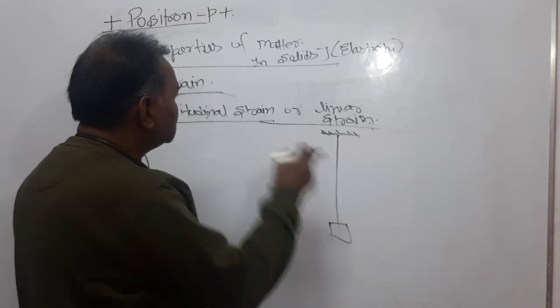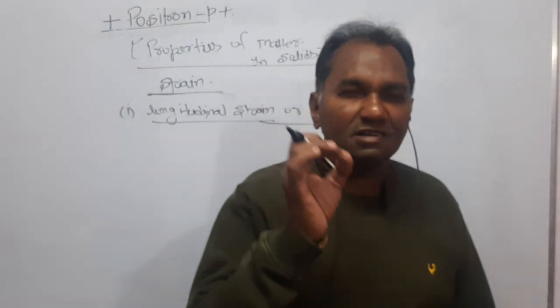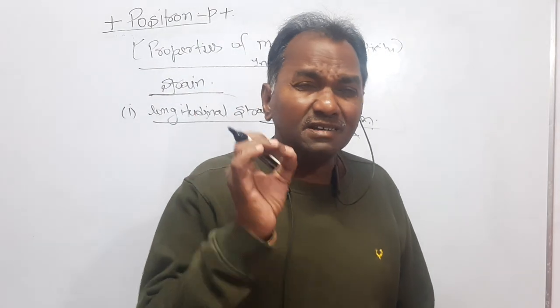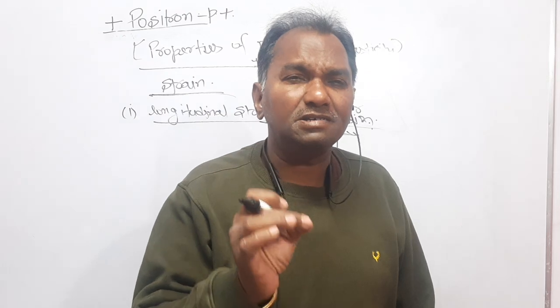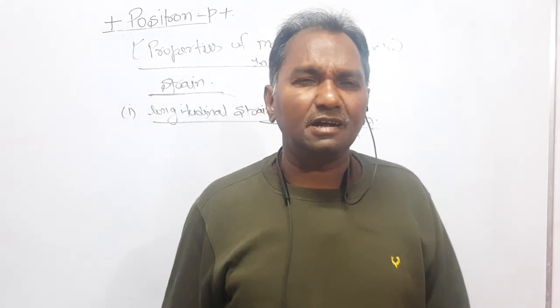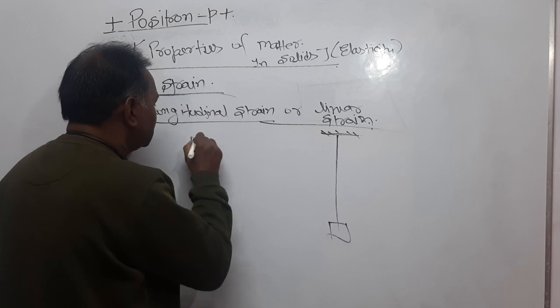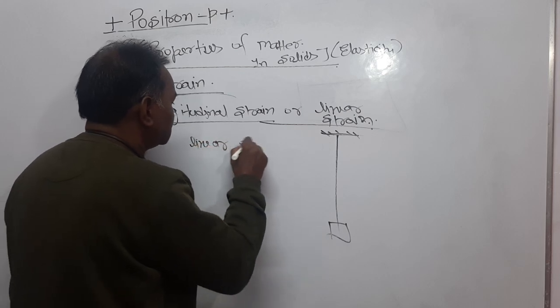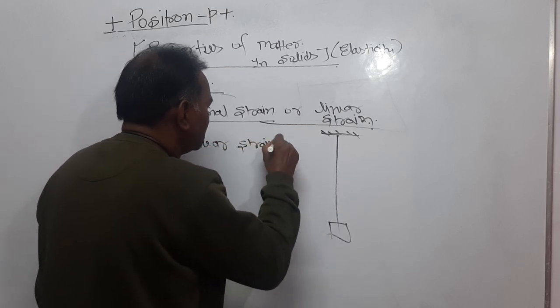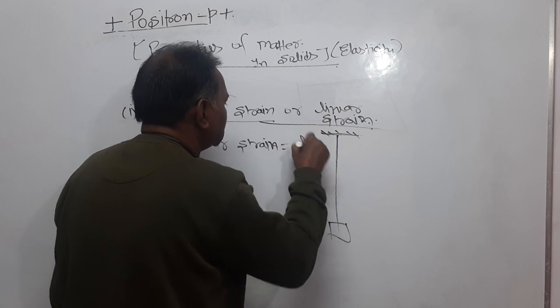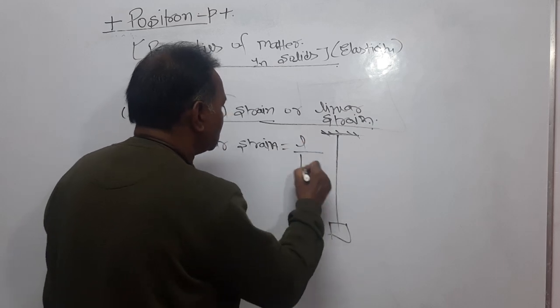Now, what is longitudinal strain or linear strain? Within the elastic limit, it is the ratio of change in length and original length.